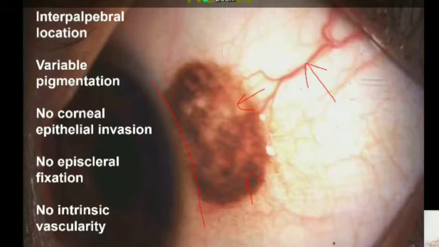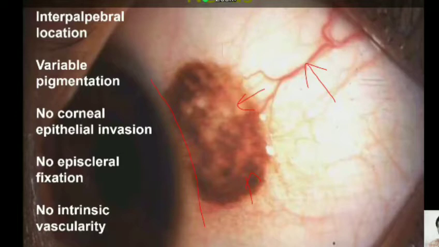Nevi have microcysts and nevi have macrocysts. Nevi are spongy, whereas melanoma is solid. Like this patient with a non-pigmented conjunctival nevus, which looks a little fleshy, has a feeder vessel, and it is amelanotic. You see some intrinsic vascularity as well, but a typical microcyst. So this is an amelanotic nevus.